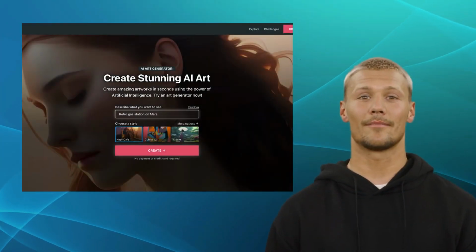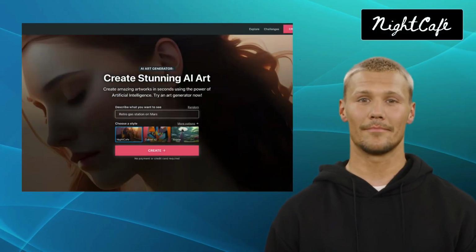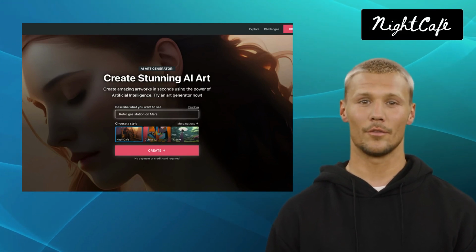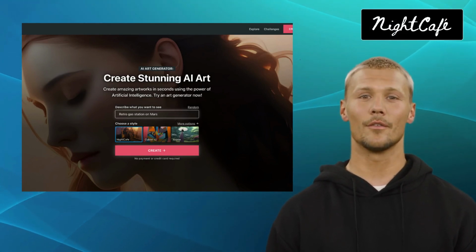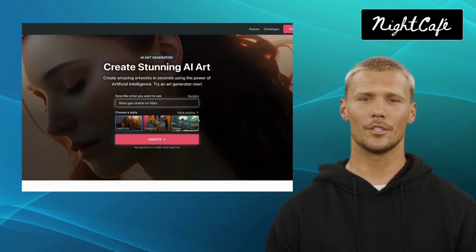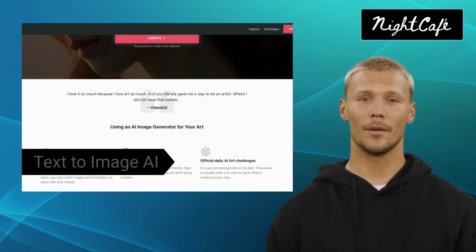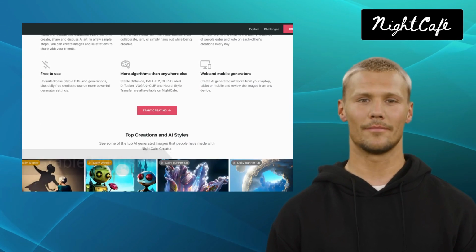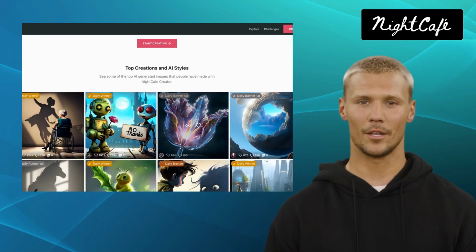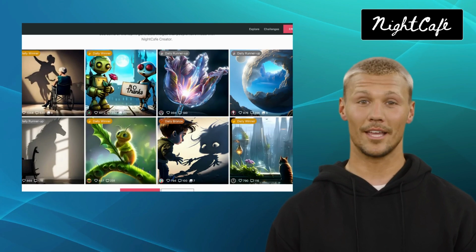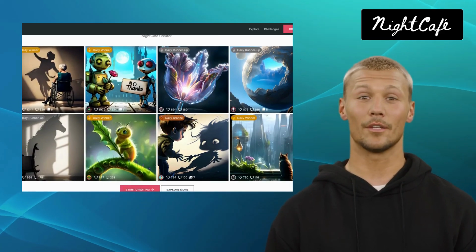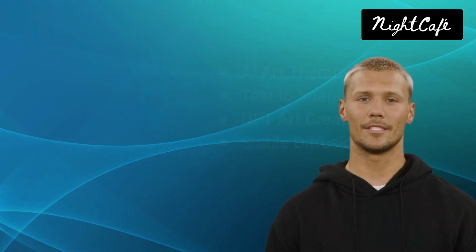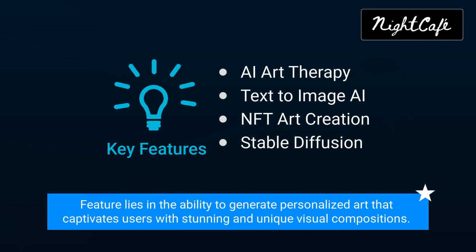Moving on, we have NightCafe Creator. NightCafe Creator is an innovative tool that brings your imagination to life through AI painting. It offers features like AI art therapy, text-to-image AI, NFT art creation, and stable diffusion. Whether you want to recreate a famous painting or explore your own artistic vision, NightCafe Creator provides a unique and immersive creative experience. Its standout feature lies in the ability to generate personalized art that captivates users with stunning and unique visual compositions.